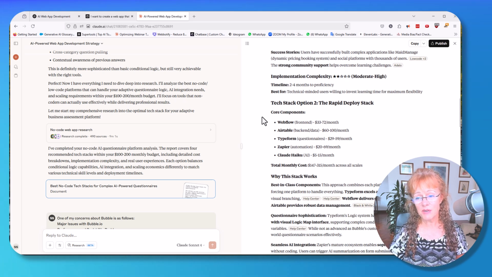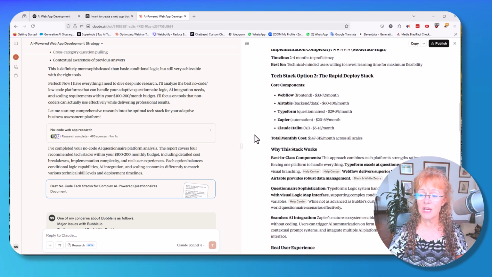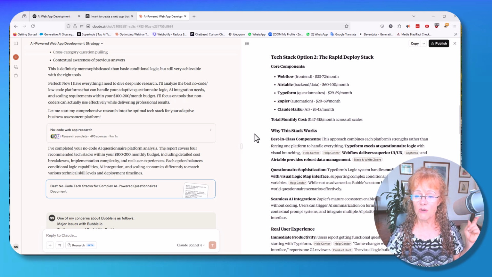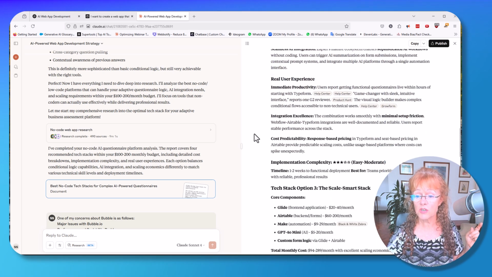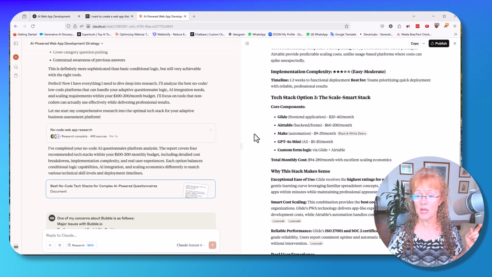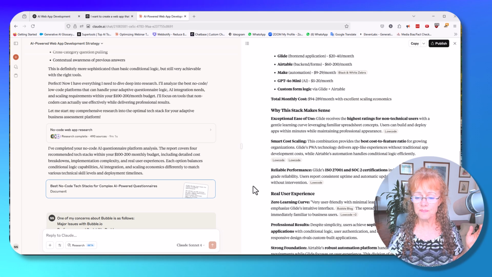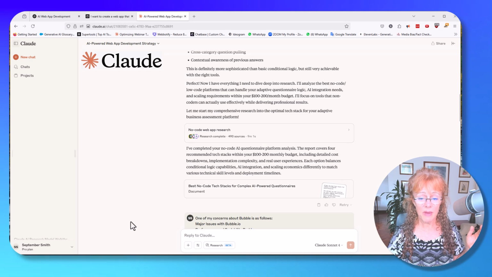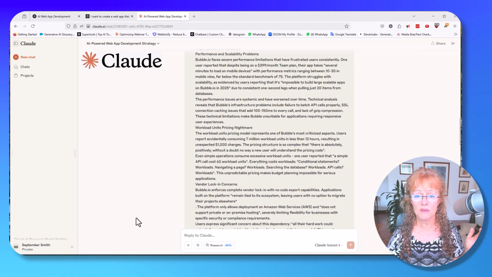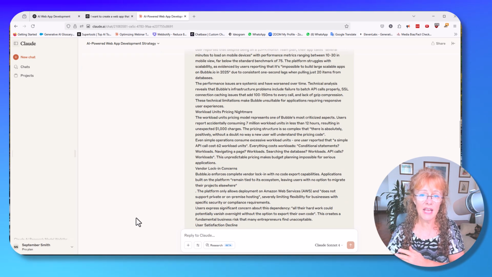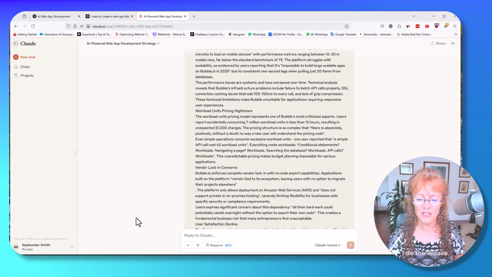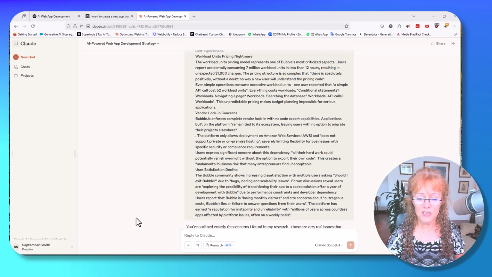It gave me a second option for the tech stack, which was Webflow, which I believe I saw over on Perplexity, why this works, real user experience, and a third option, Glide, which was the only time that I had seen that. So I came back with one of my major concerns about Bubble, and I took the explanation from Perplexity. All of this is like cross-referencing, cross-analysis, cross-validation of all the three AIs and their deep research.